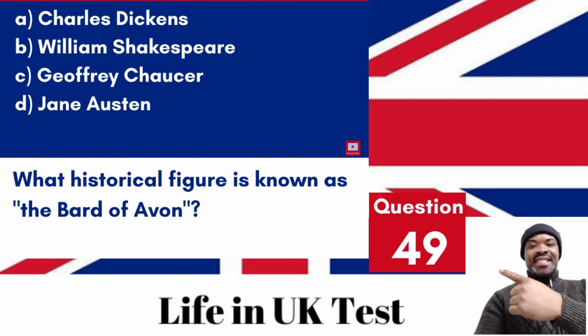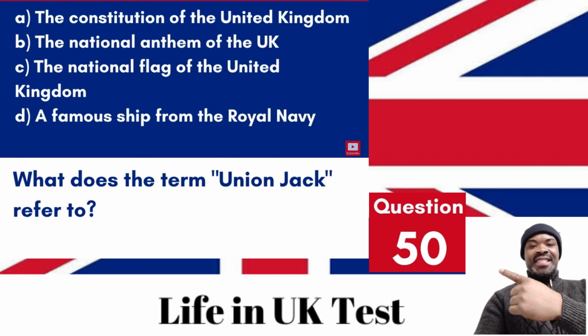A. Charles Dickens. B. William Shakespeare. C. Geoffrey Chaucer. D. Jane Austen. Answer. B. William Shakespeare. William Shakespeare, often called the Bard of Avon, is celebrated as one of the greatest playwrights and poets in English literature. Question 50. What does the term Union Jack refer to?